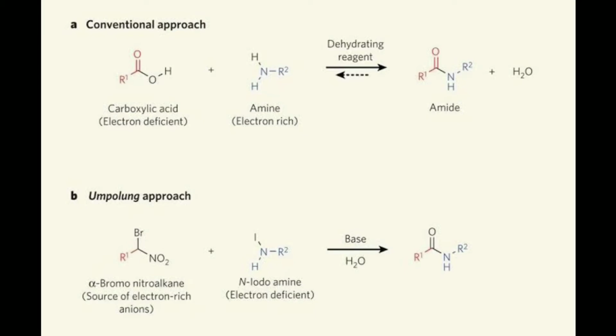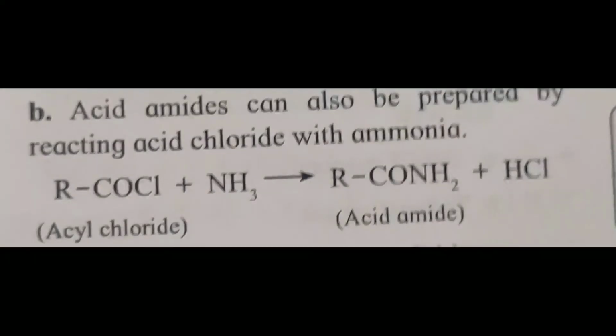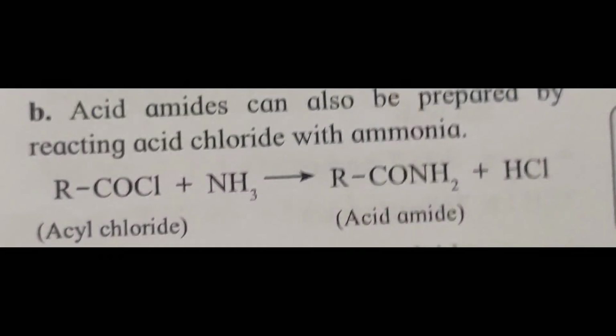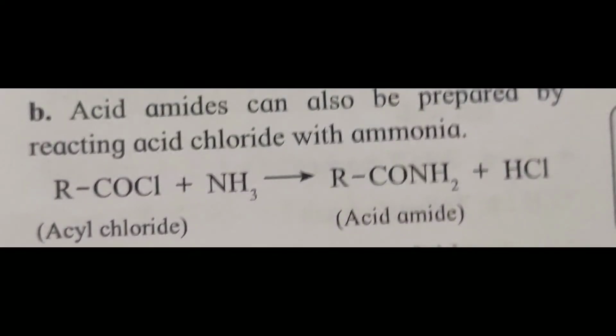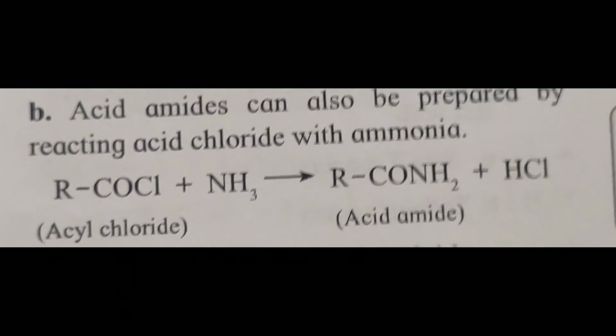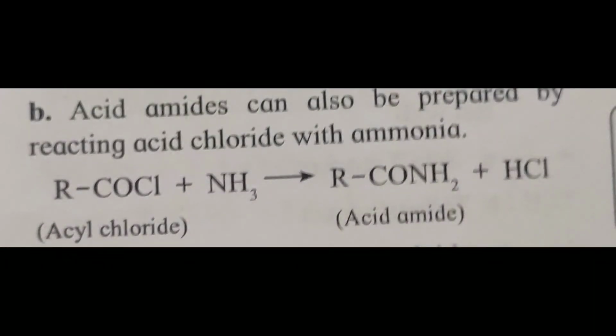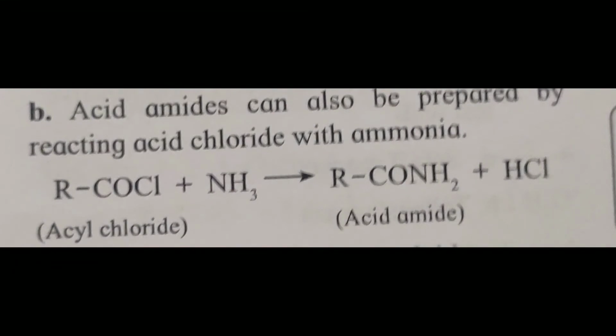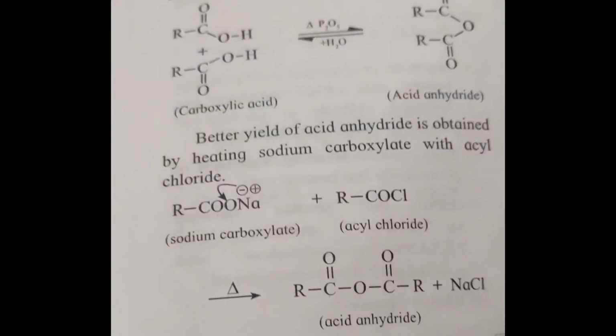Acid amides can also be prepared by reacting acid chloride with ammonia. The acid chloride reacts with ammonia to give acid amide plus hydrochloric acid.